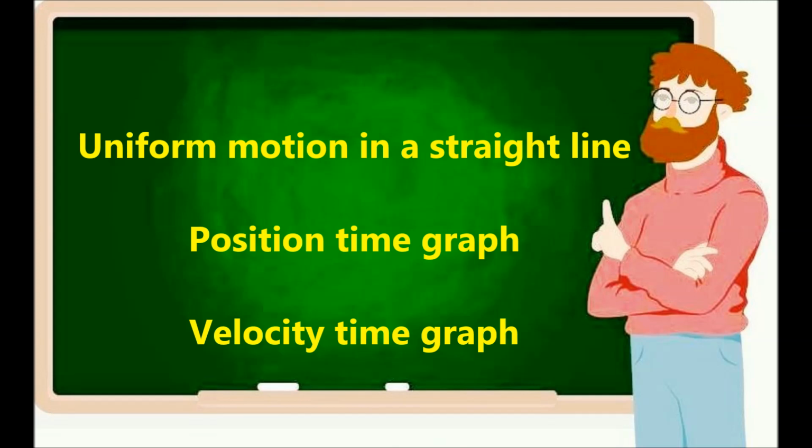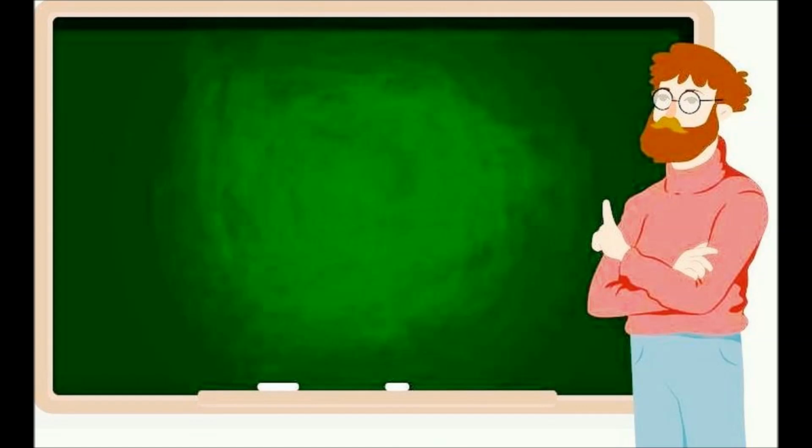What will the velocity time graph be? It will be a horizontal line. It will not be a slanted line, because in 1 second same velocity, 2 seconds same velocity, 3 seconds same velocity. So these are the fundamental concepts in our video. That completes our first video. We're going to give you short videos in which you will get the concepts with total clarity to crack IIT and NEET and such exams.